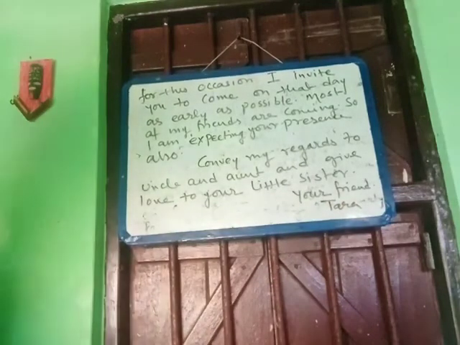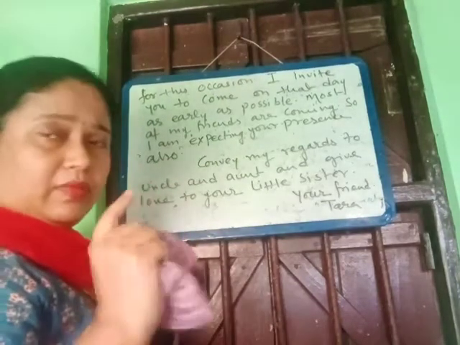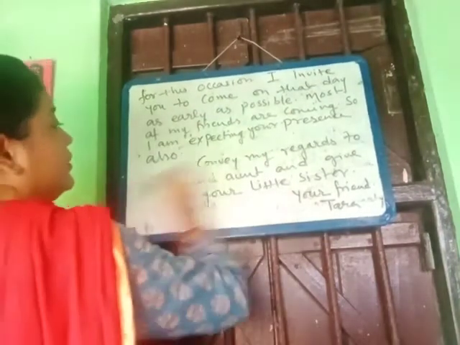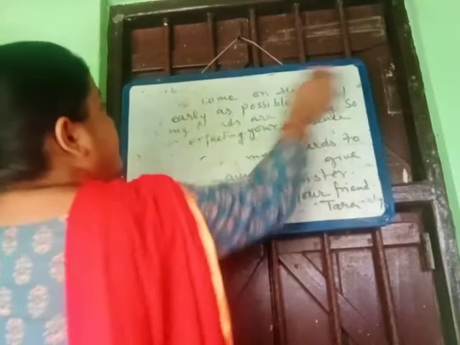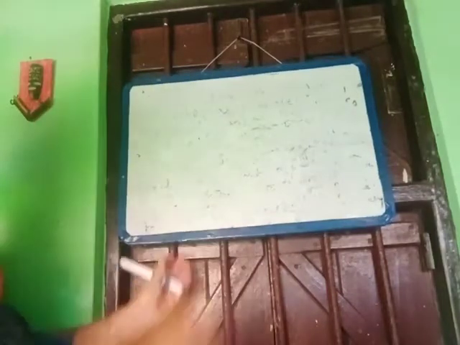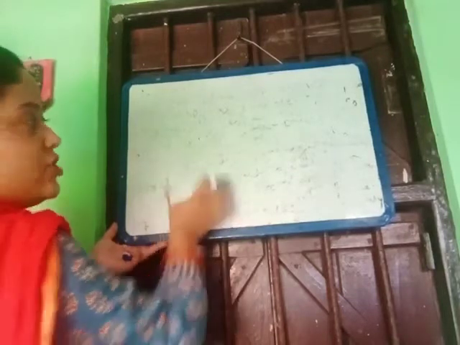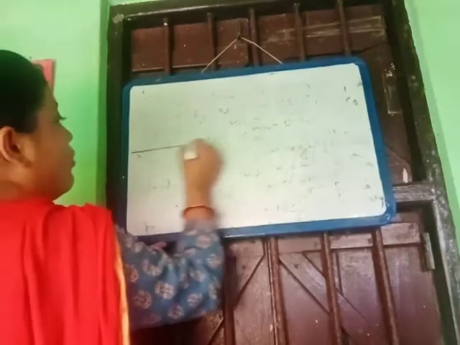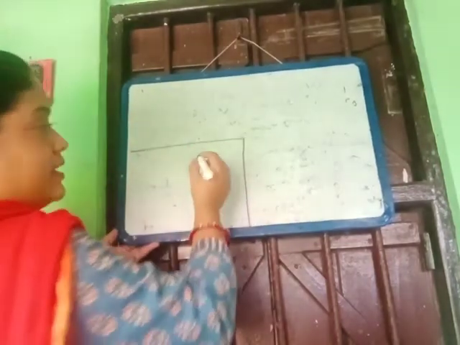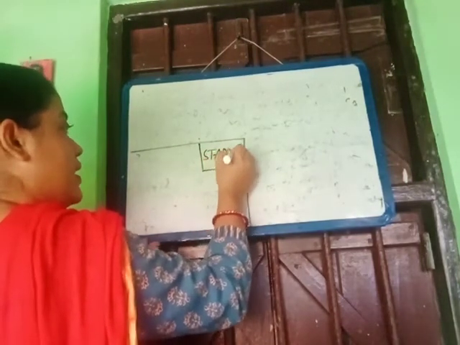Then you know how to write the address to whom I am sending the letter. So here also I am going to show you. Just a minute. Here you will write in this way. At the last portion, at the end of the page, left hand corner, you will draw these two lines with pencil. And here you will write also with pencil: only stamp, S-T-A-M-P, stamp.